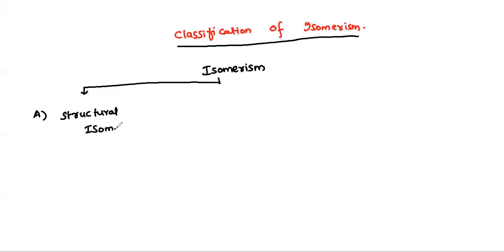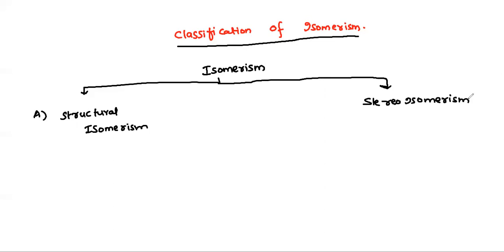And the second one is stereoisomerism. Understood? Now, stereoisomerism is also called 3D isomerism. It is also called spatial isomerism. See, all are same. 3D isomerism or spatial isomerism.